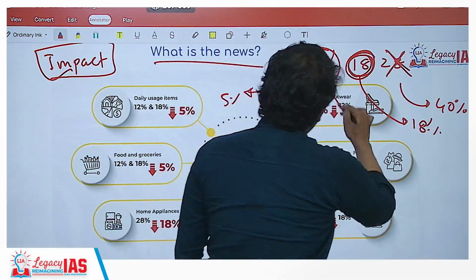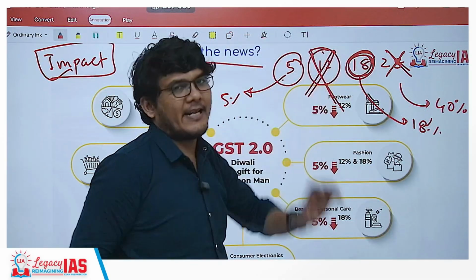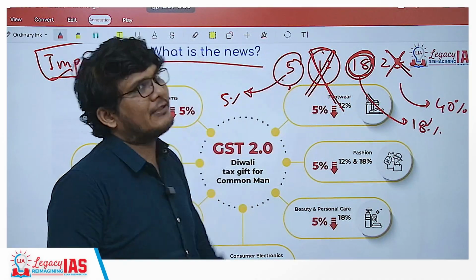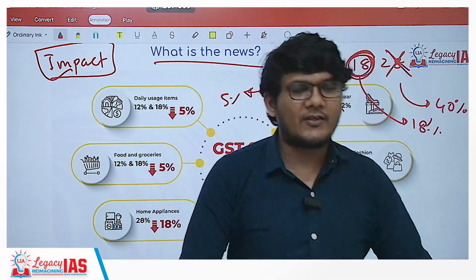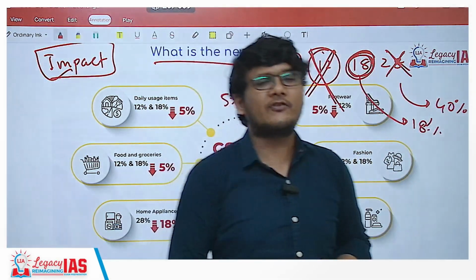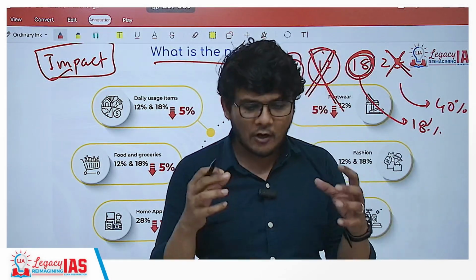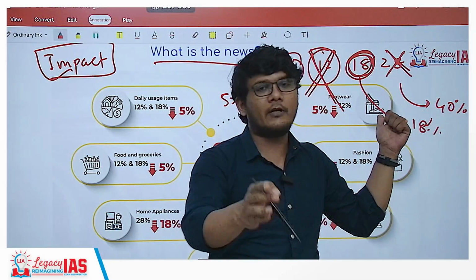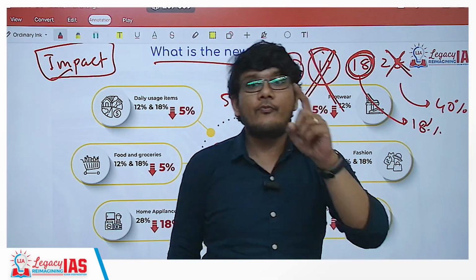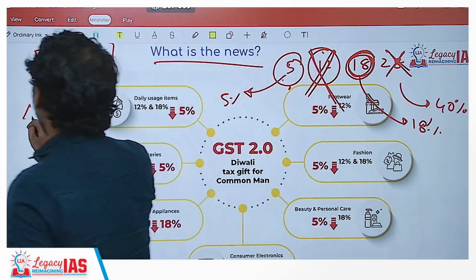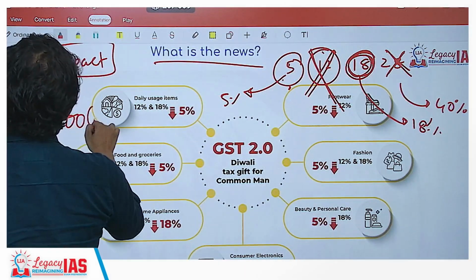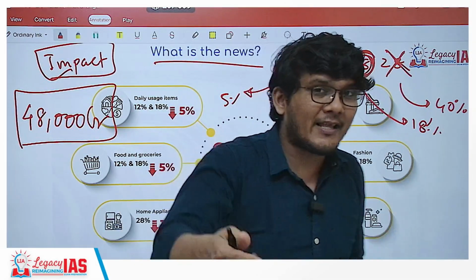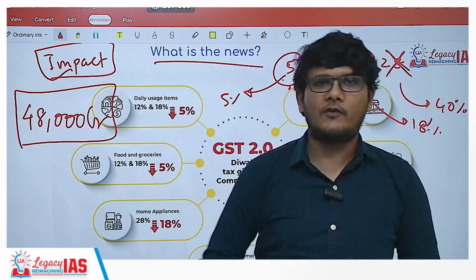Plus, the goods and services that were in the 12% tax bracket, the majority of them, have been shifted to the 5% tax bracket, which clearly indicates that the GST on a lot of goods and services has gone down. Because of that, there are going to be two things. One, it's a rejoice for the consumers, there's no doubt about it, but at the same time the government is estimated to lose around 48,000 crore of revenue in this fiscal's GST collection. Now how will that be compensated, plus more, is what we are going to see now.